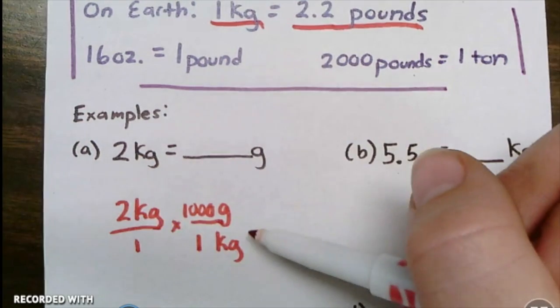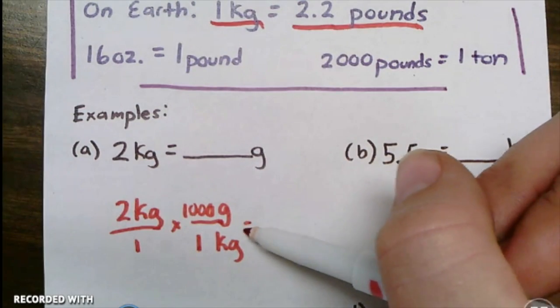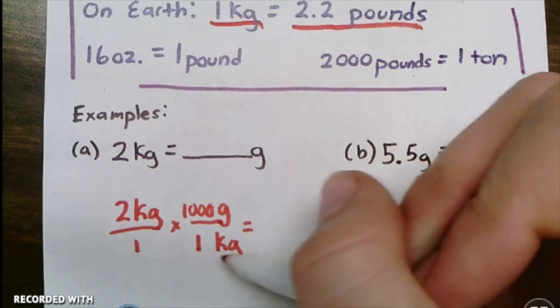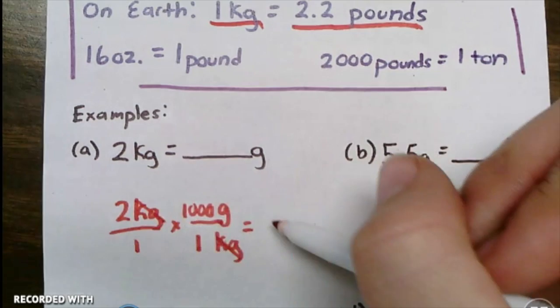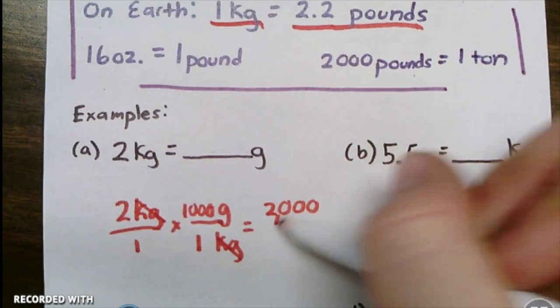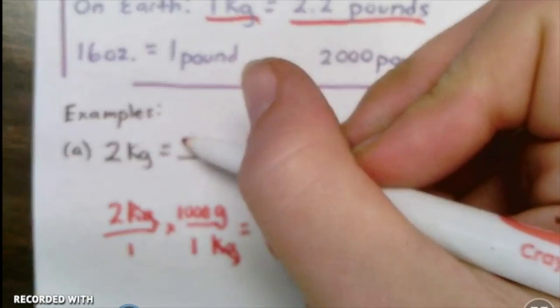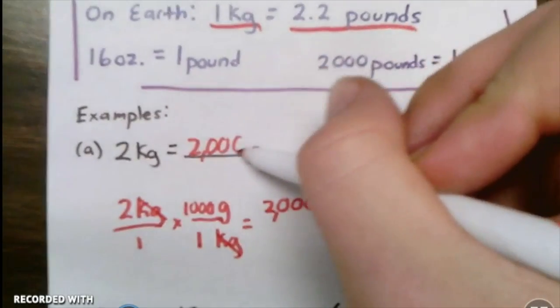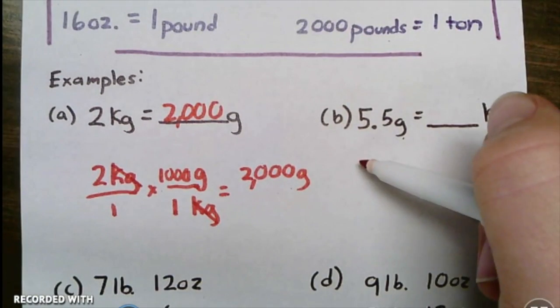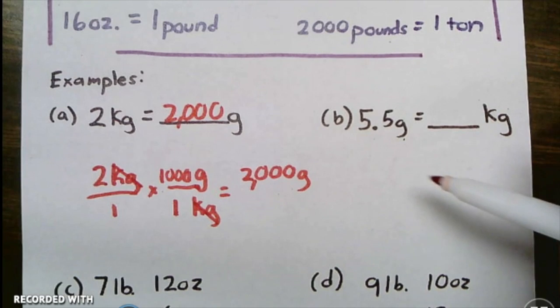And now I look, can anything simplify? No, it can't. So I'm just going to multiply 2 kilograms times 1,000. The kilograms are going to cross off. 2 times 1,000 means that it is 2,000 grams. That easy. All right, here's B. 5.5 grams.